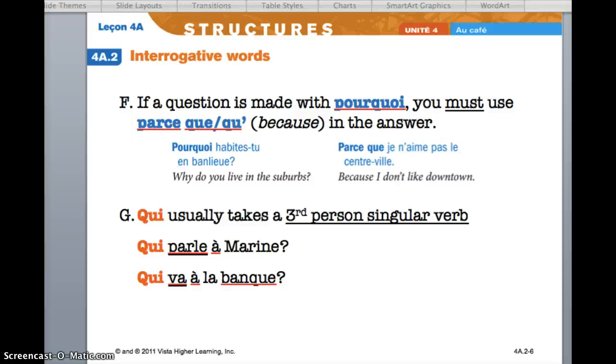Qui has a couple of interesting things that go with it. It usually takes a third-person singular verb, meaning il, elle, on, singular. Qui parle à Marine? Qui va à la banque? Qui is also one of the question words in this note set that can be used with or without est-ce que or inversion.